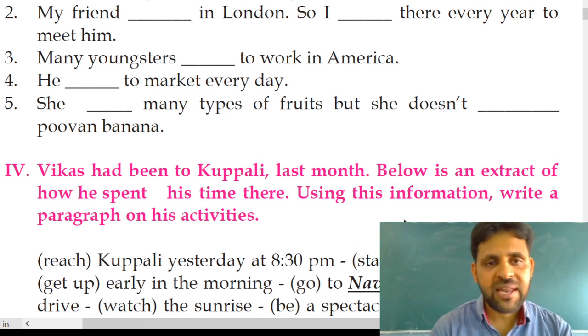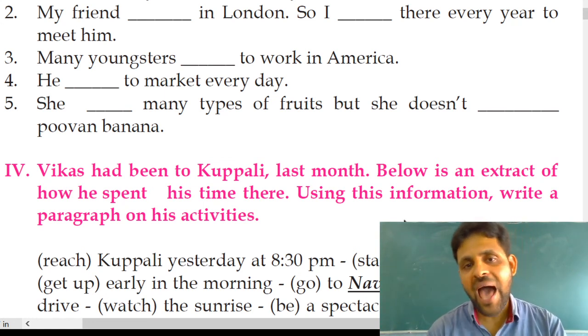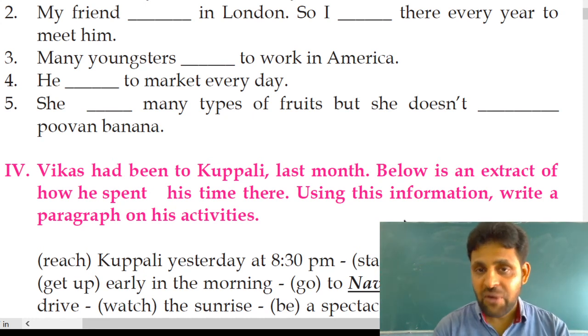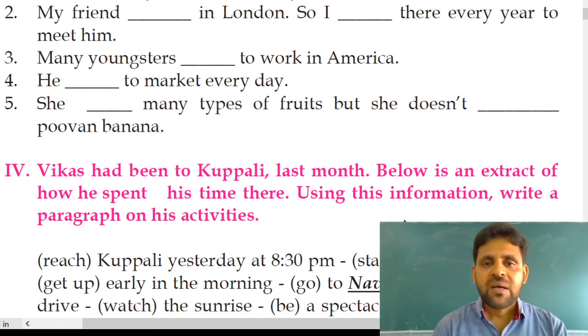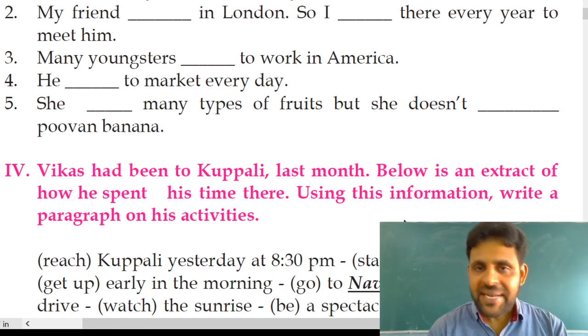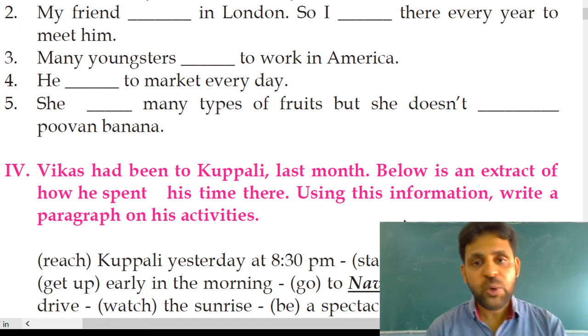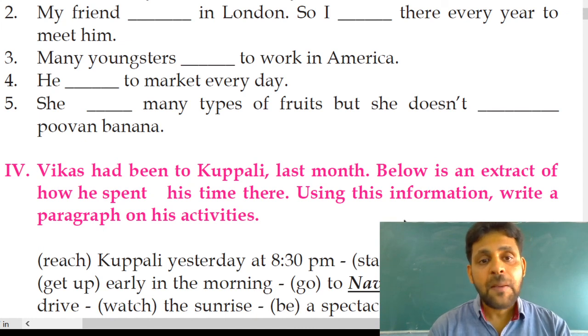We have options like likes, goes, have, has, live, lives. See, has is the possessive form of have, and it must be used in the singular case. She has many friends in the city.